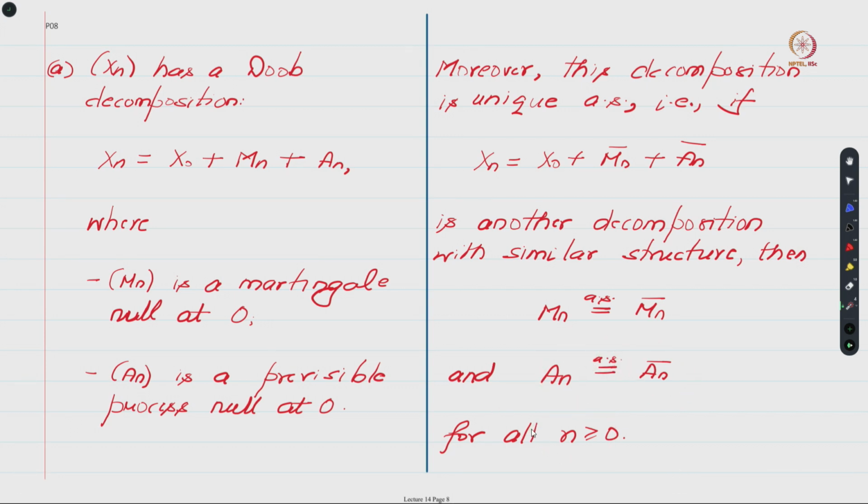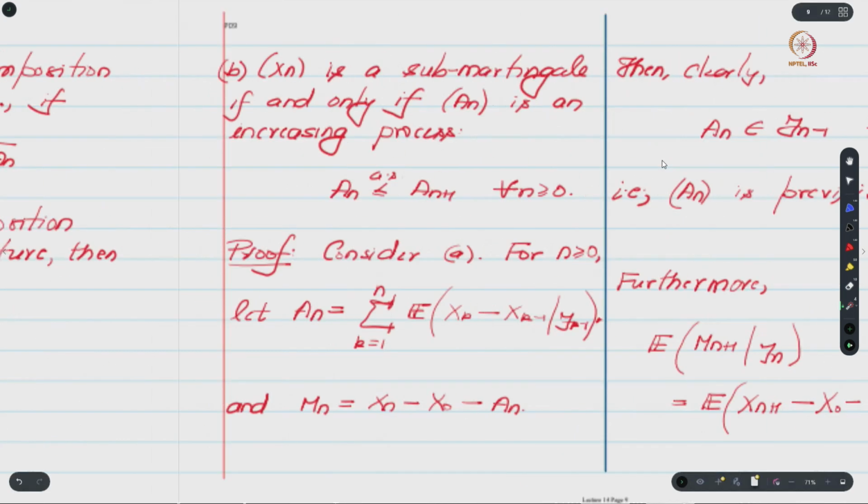Except for a zero measure set you will not have any differences between Mn bar and Mn, and similarly between An and An bar.